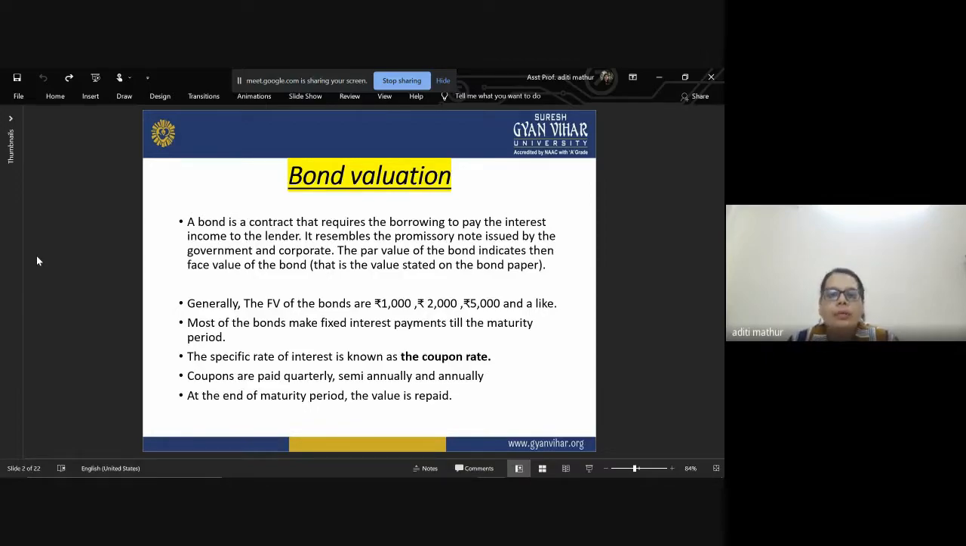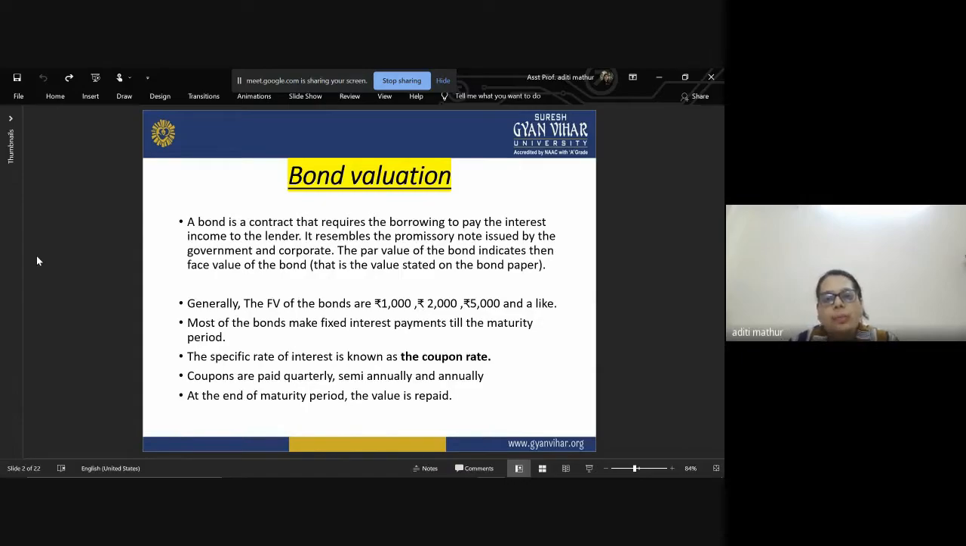That means, in simple terms, it is a legal contract in which it is written that Mr. A has given the loan or given the money to Mr. B, and at this percent rate, the interest will be paid to Mr. A in 10 years or 5 years or whatever years have been mentioned. The bond resembles the promissory note issued by the government and corporates. So you can see that there are some similarities between the bond and promissory notes.